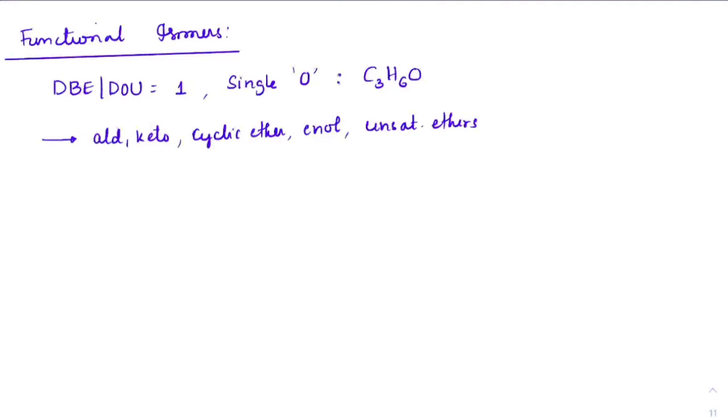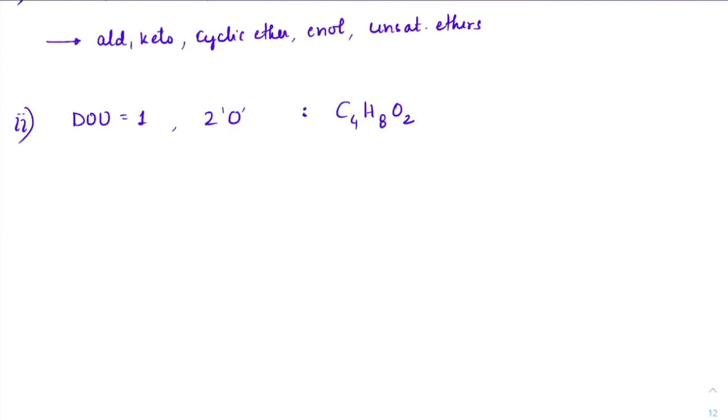Now, if you have multiple oxygens, like two oxygens, what are the other functional groups which you can get? Next, if you have one DOU and two oxygen groups, for example, if I take C4H8O2, you can figure out that DOU is 1 and there are two oxygens. So what can we write?